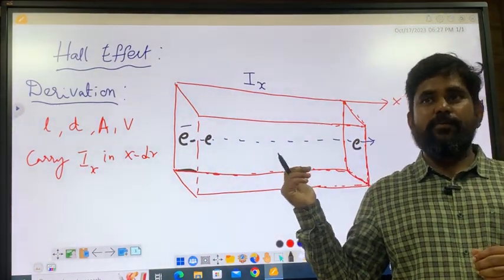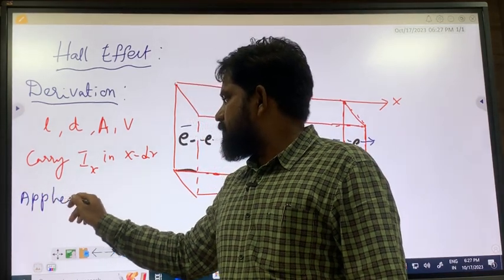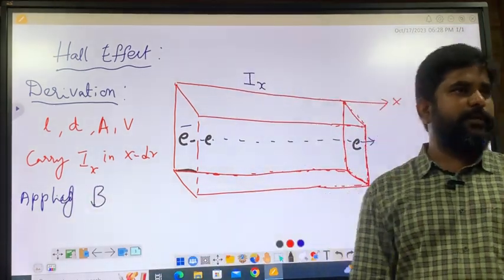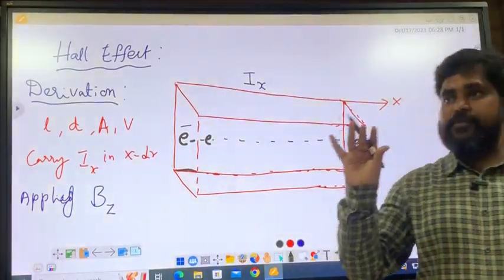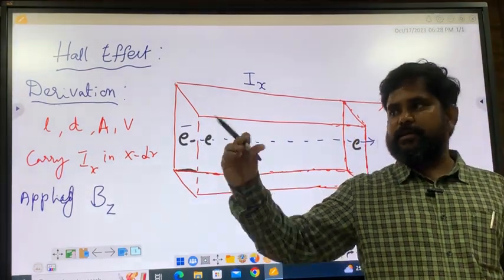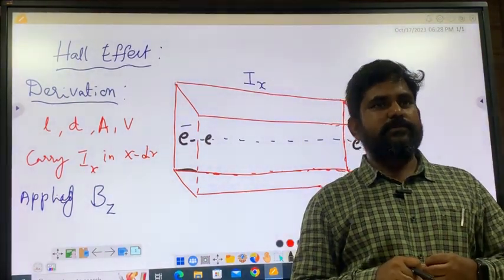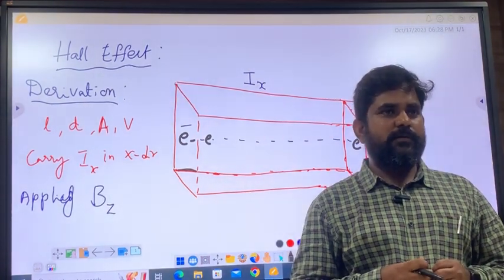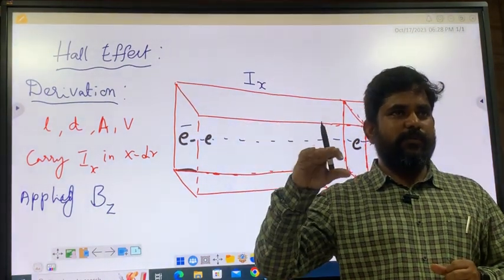Now it is not free. What did you do? You applied a magnetic field, denoted with B in the Z direction. If the charge is free, it has freedom. Current is going means you already dictated the charge has to move in this direction. That is the Lorentz force, no? What is the Lorentz force? F is equal to EQ, on a charge due to the application of the electric field.